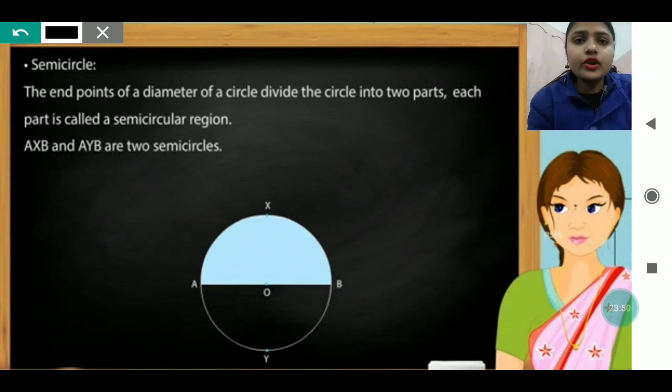Semicircle. The end points of a diameter of a circle divide the circle into 2 parts. Each part is called a semicircular region.